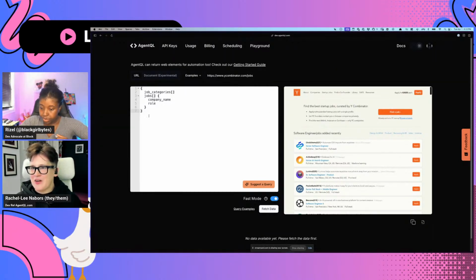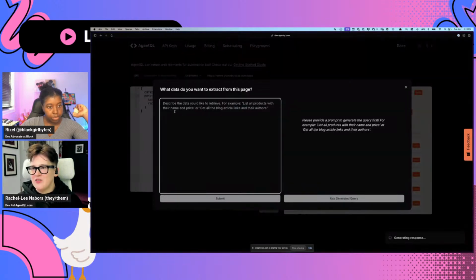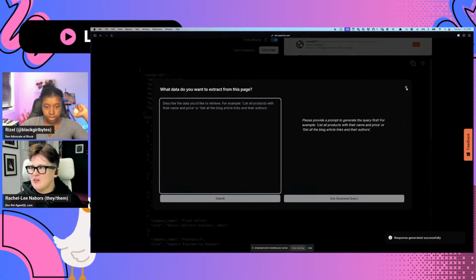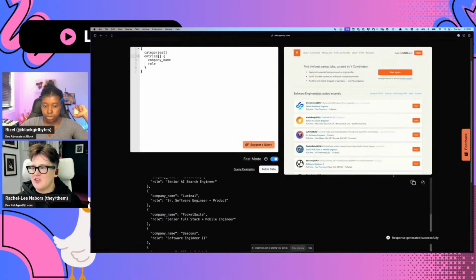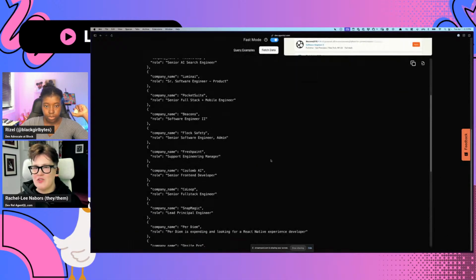So here we've got Y Combinator jobs. We've got jobs categories. This could be anything. Like we could just say entries and do this, and we hit fetch data. This is an AgentQL query, but we also have the ability here to use a prompt where you could write out what you wanted, and then it would generate a query for you. That's actually what we use with MCP with Goose.